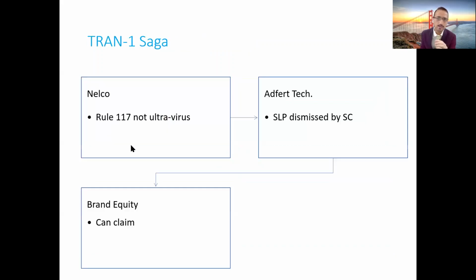In this regard, I think all of you would be aware that one of the most important judgments was the judgment of the Bombay High Court in the case of Nelco, which dealt with Rule 117. There are two important provisions under the GST law based on which you are allowed to transfer credit. One, Section 140 of the GST Act, and second, Rule 117.